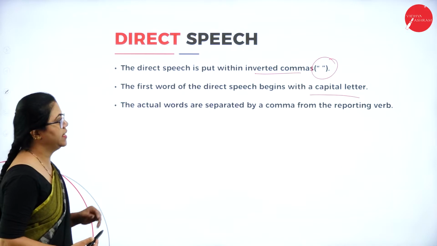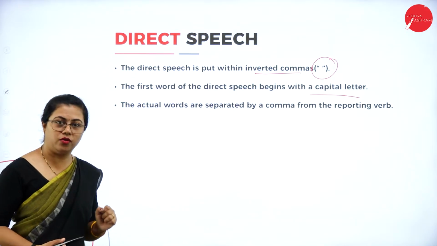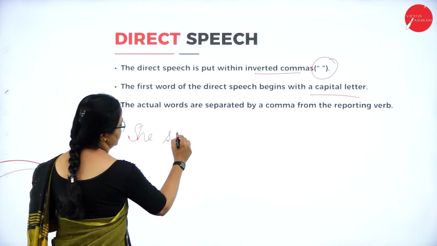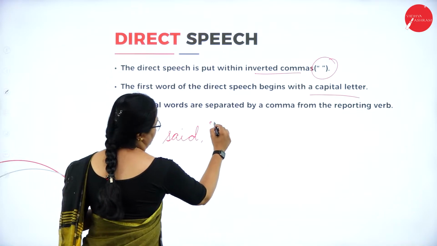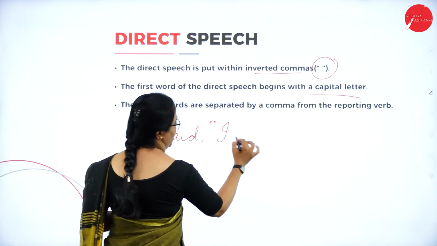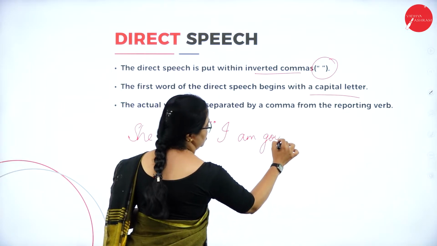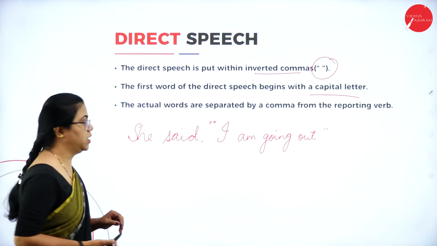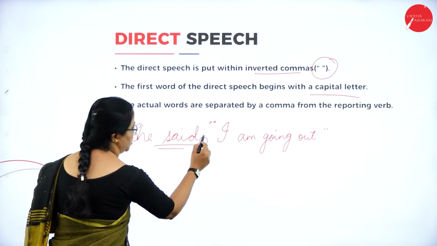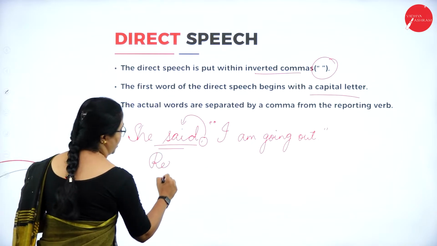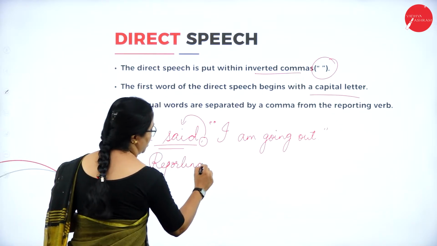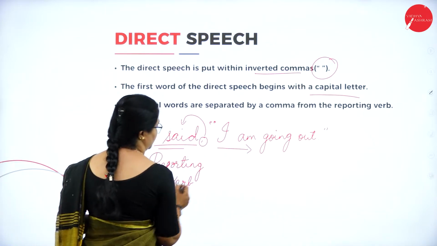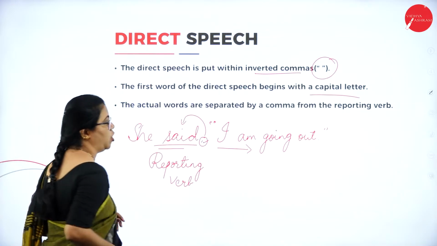Fine. The actual words are separated by a comma from the reporting verb. So which is the reporting verb here? Let me write a dialogue. So here you can write, she said, and I am writing it within the inverted commas, "I am going out." This is just an example I am taking. "I am going out." These are the actual words of the speaker here. So whatever you find just before this comma is called the reporting verb, and the reporting verb and the actual words of the speaker are separated by a comma here.